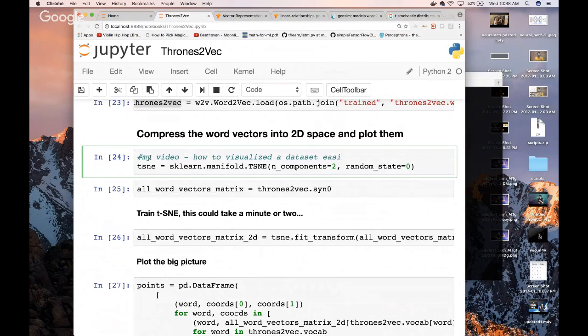I really dive into this method there. But in a nutshell, TSNE takes our 300-dimensional vector and squashes it into just 2 dimensions. Why? So that we can then plot it and view it. How does it do this? It's actually a long explanation, and the video is great for that 5-minute explanation. Definitely check it out, okay?